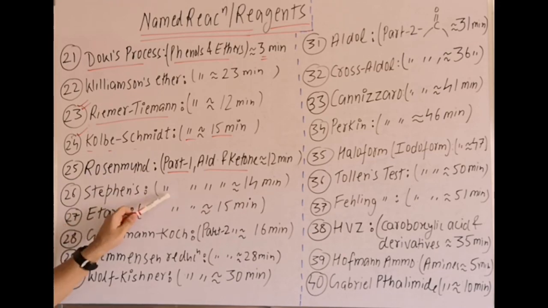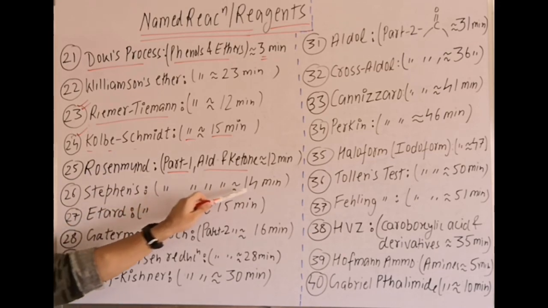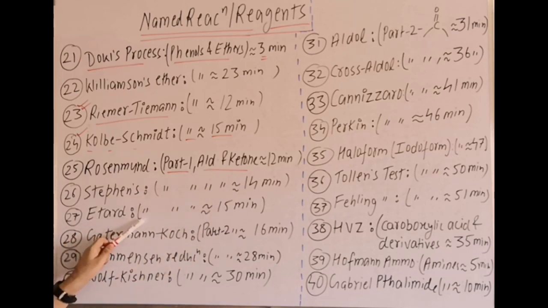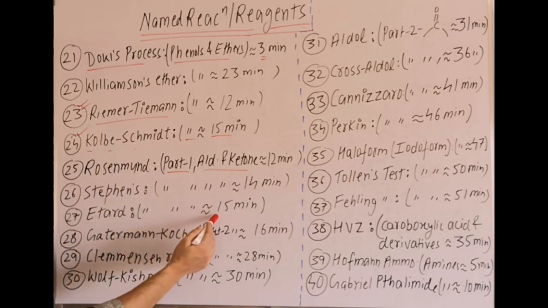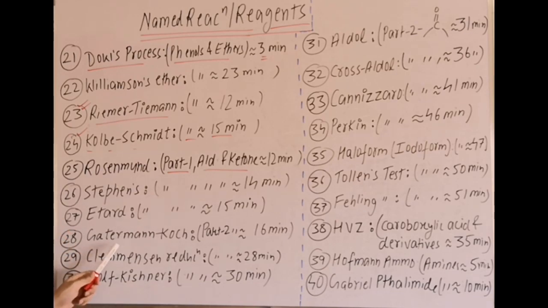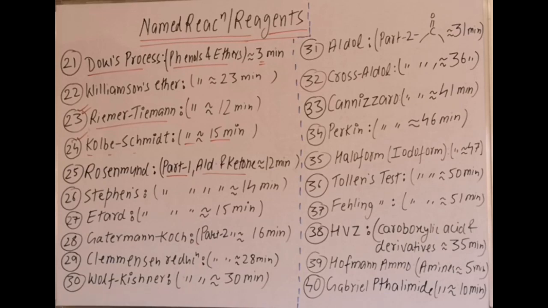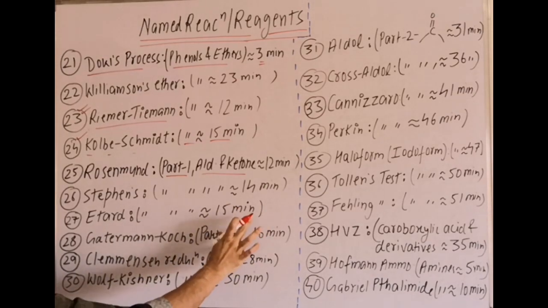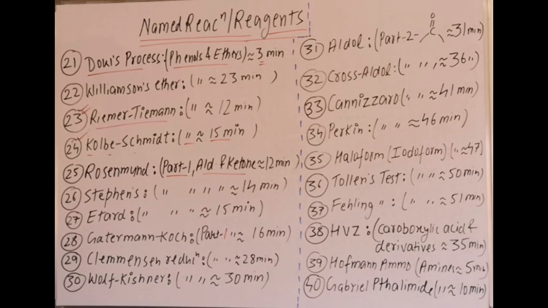Next, Stephen reduction, in the same part 1 of aldehydes and ketones, at the 14th minute. Etard reaction, same part 1, at the 15th minute you will get Etard reaction details. Then next is Gattermann-Koch synthesis, which you will also get in part 1, at the 16th minute. These are all our part 1 reactions.